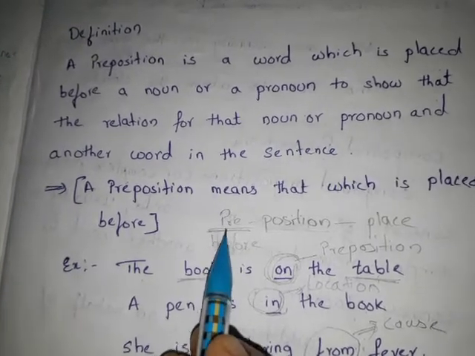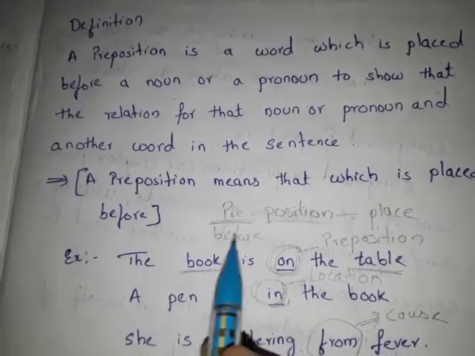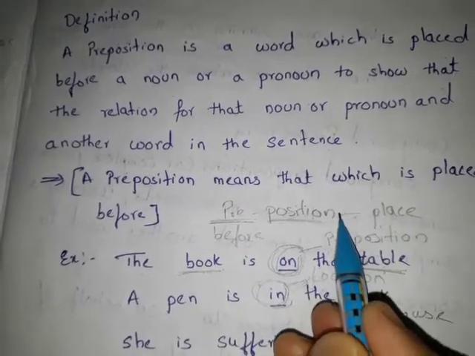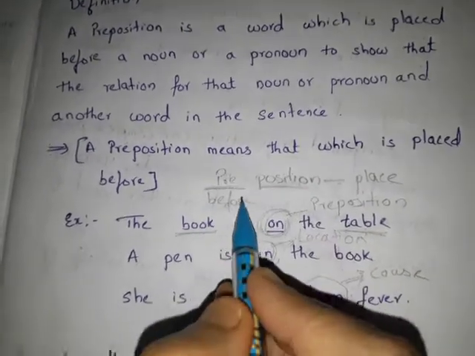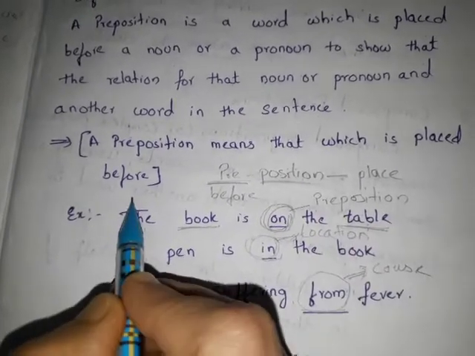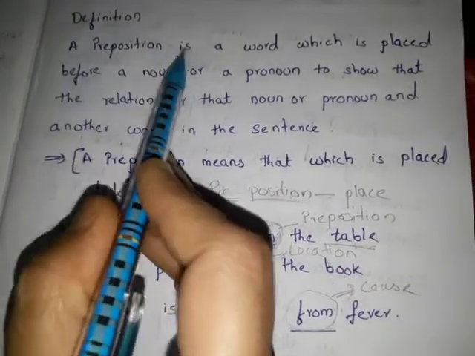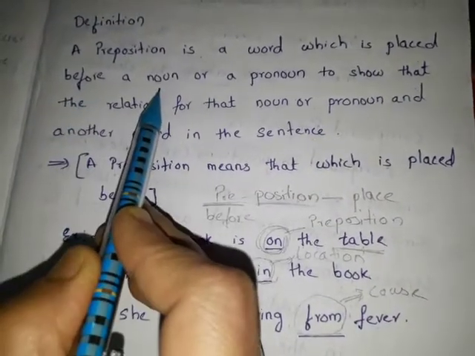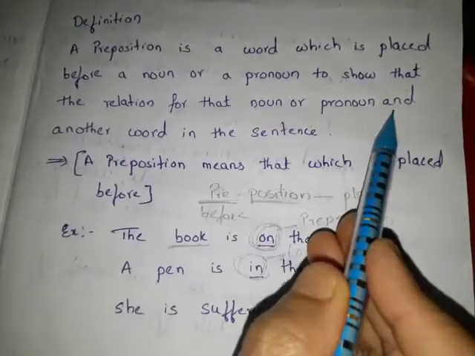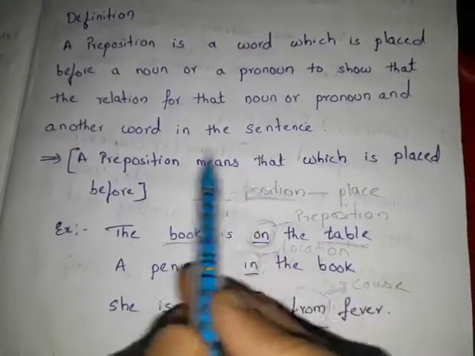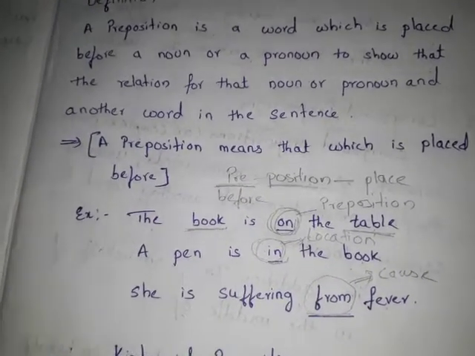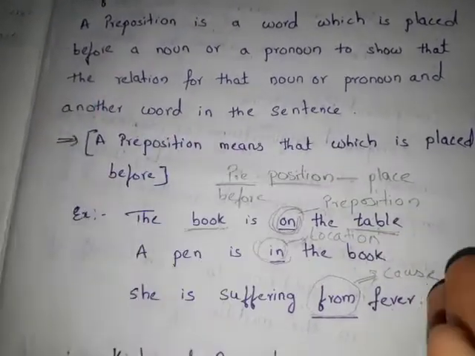First, let me tell you about the word preposition. In the Greek language, pre means before. Position means place. So a preposition means that which is placed before. A preposition is a word which is placed before a noun or a pronoun to show the relation between that noun or pronoun and another word in the sentence. Maybe the subject is a noun or pronoun and another noun or pronoun. It is going to show the relationship in that sentence.